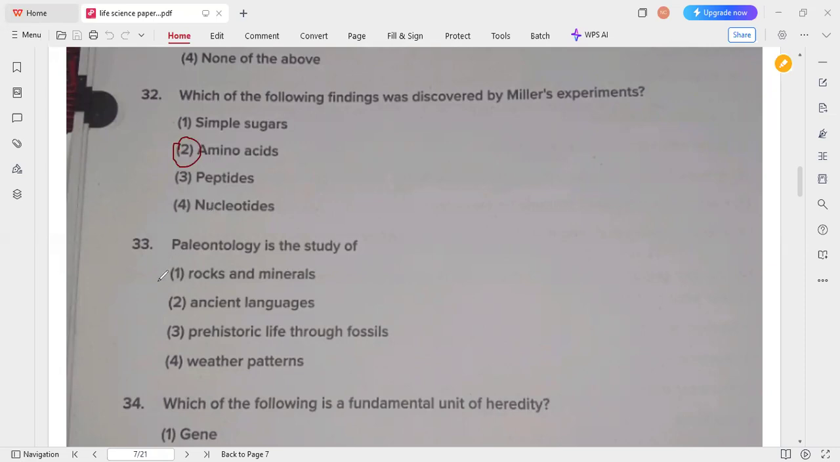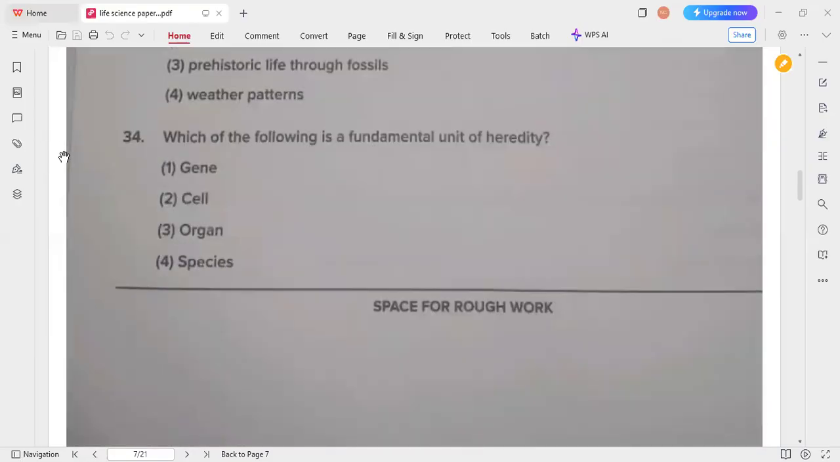Next question, 33: paleontology is the study of prehistoric life through fossils, so option 3 is the correct answer for the 33rd question. Question 34: which of the following is a fundamental unit of heredity? Very easy question. Gene is the fundamental unit of heredity. Option 1 is the correct answer for this 34th question.